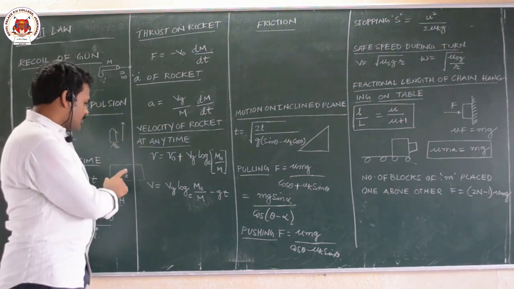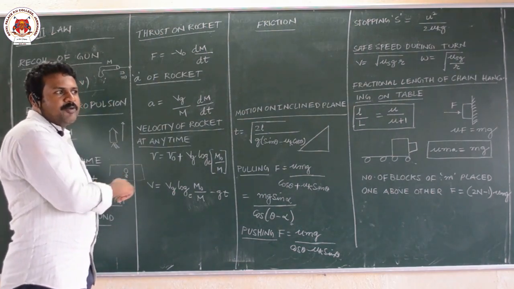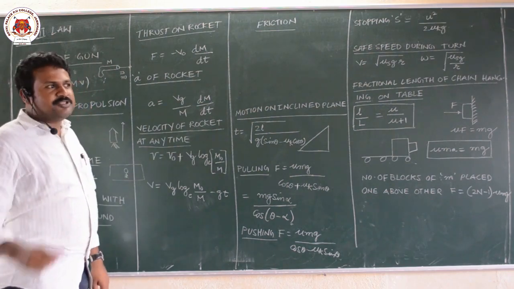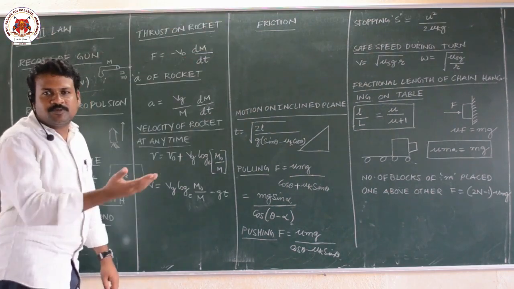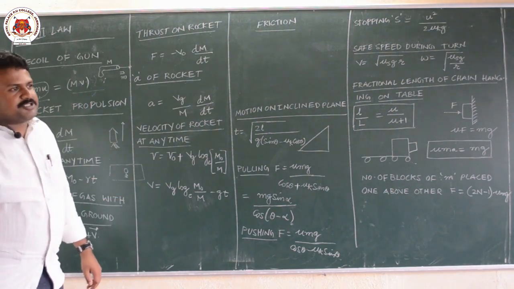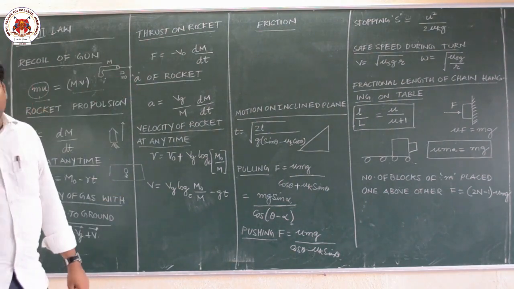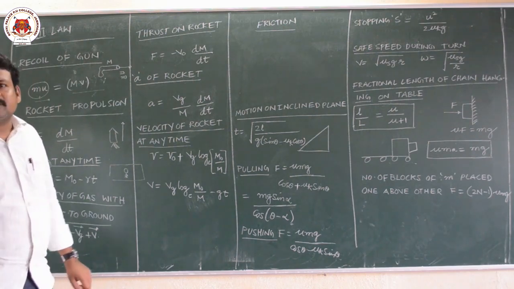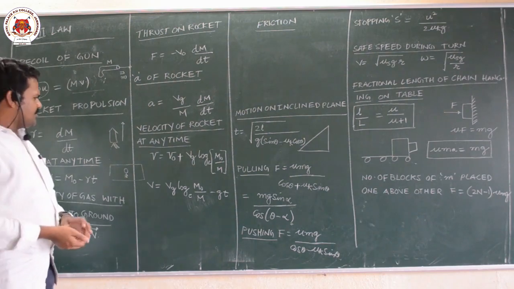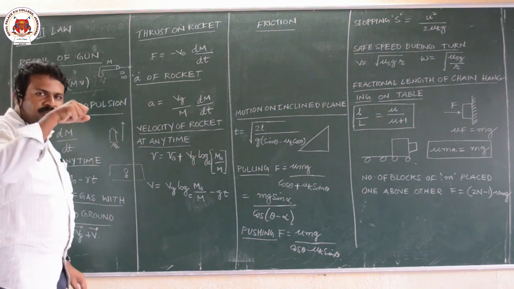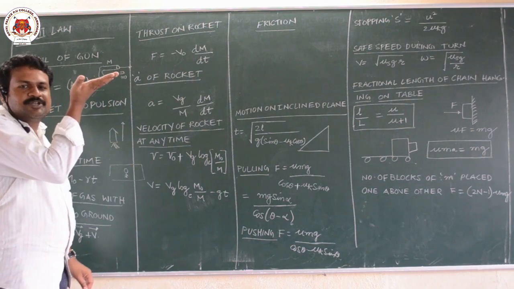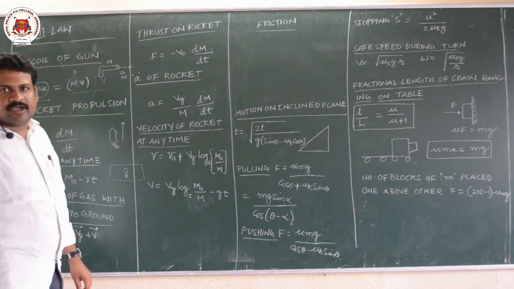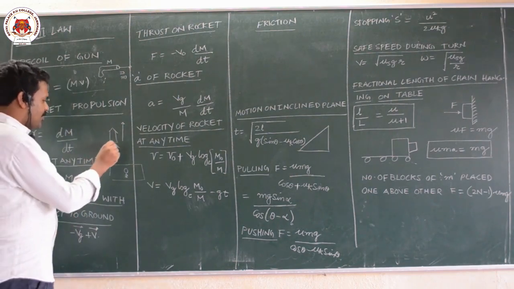So in that case, how can you come out of that ice block? By using Newton's third law you can. Just apply force in the forward direction, you will move backward. Just apply force, you will move backward. Then again apply force, you will move backward, and finally you will come out of that block. That is what the rocket will do here also. The rocket will apply force downwards, it will get a reaction force on it, and based on that it is going to go to a high level, the height. So it can reach the height.